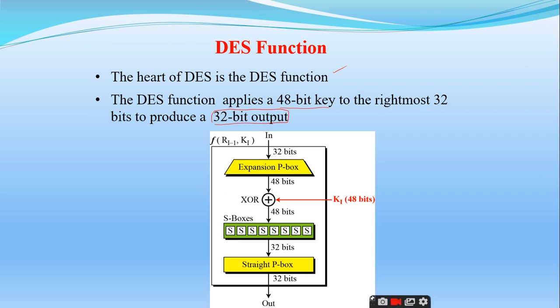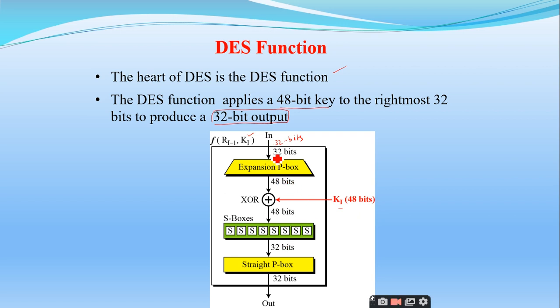That's it, nothing more than that. But what actually happens inside this function is f of R(i-1), Ki, defined like this. What is this input R(i-1)? It is 32 bits. Ki is 48 bits.